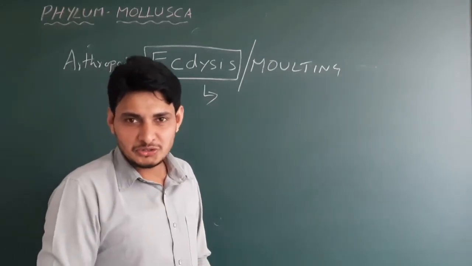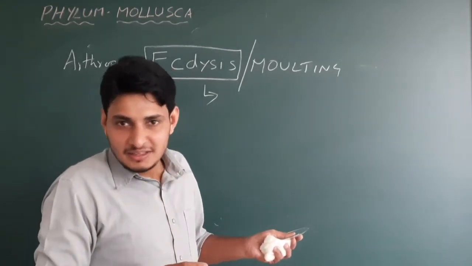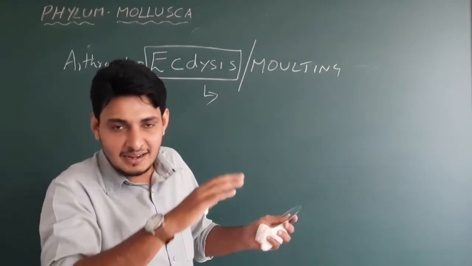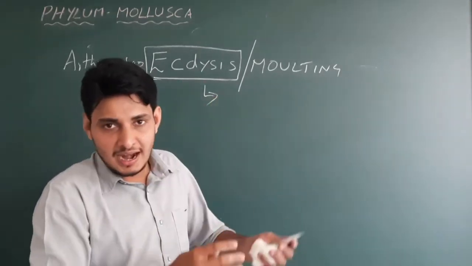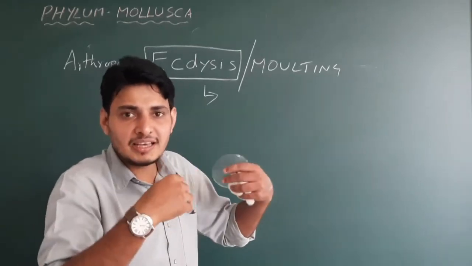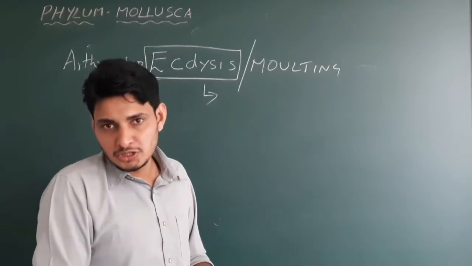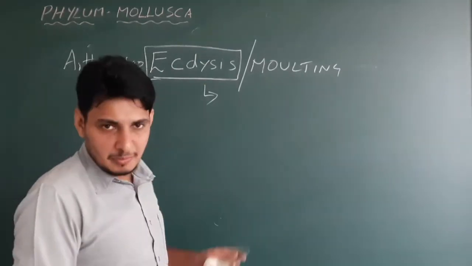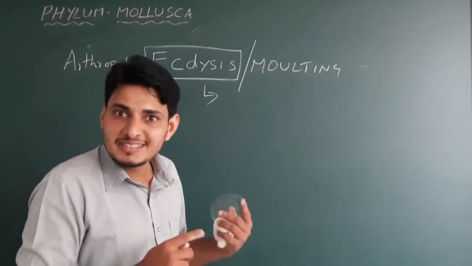Have you seen white cockroaches? Yes, right? When they shed their exoskeleton, which is brown in color, they just escape from that exoskeleton, and initially their color will be white, but later they start forming the exoskeleton again, that chitinous exoskeleton that gives the brown color to the cockroach. So in the majority of arthropods, shedding of the skin, that is the exoskeleton, will be seen.